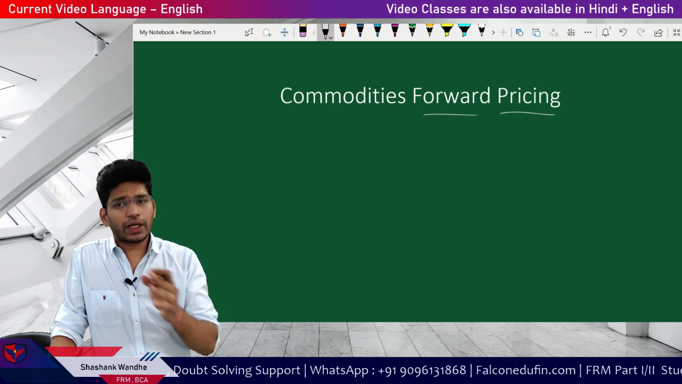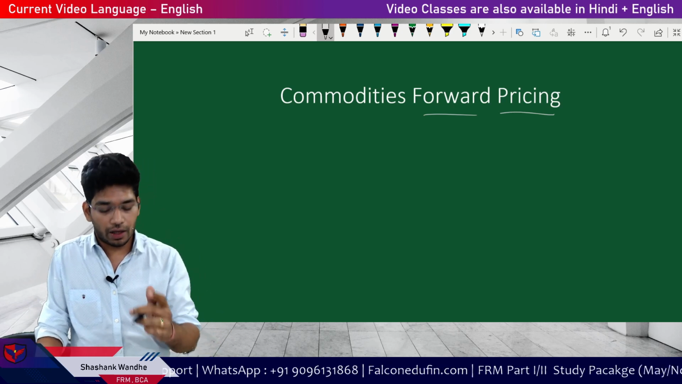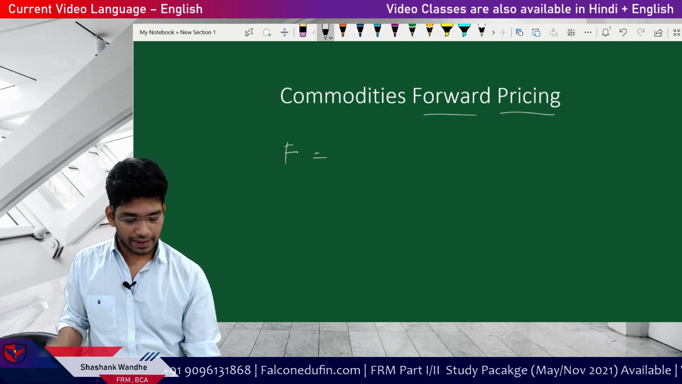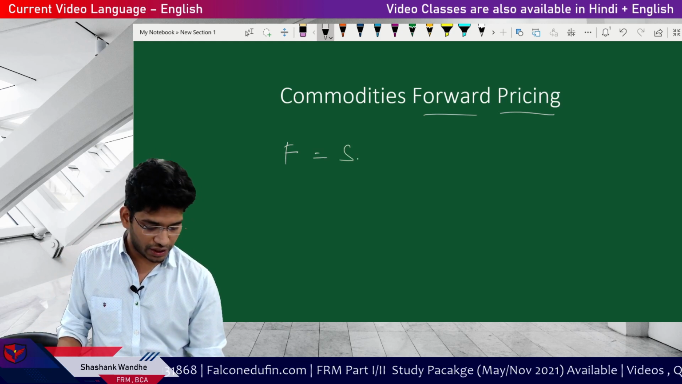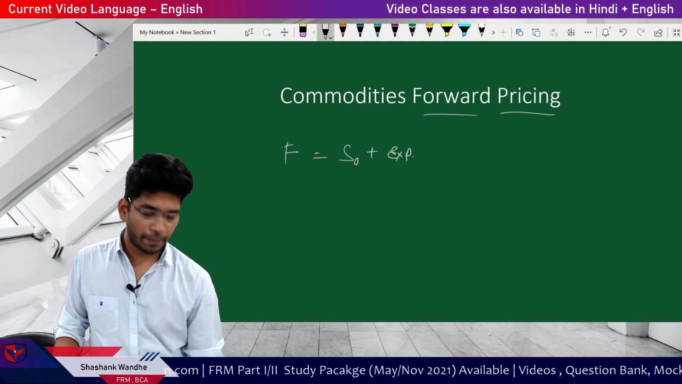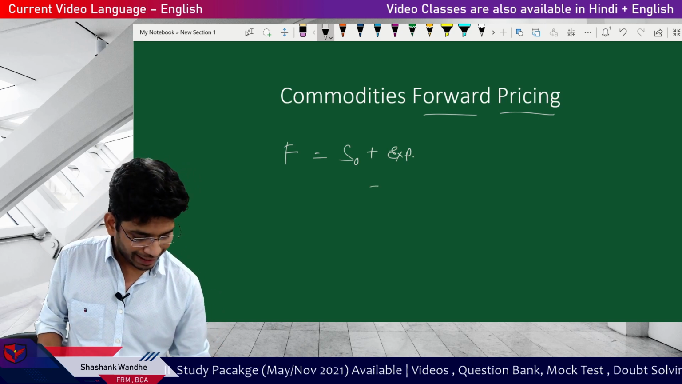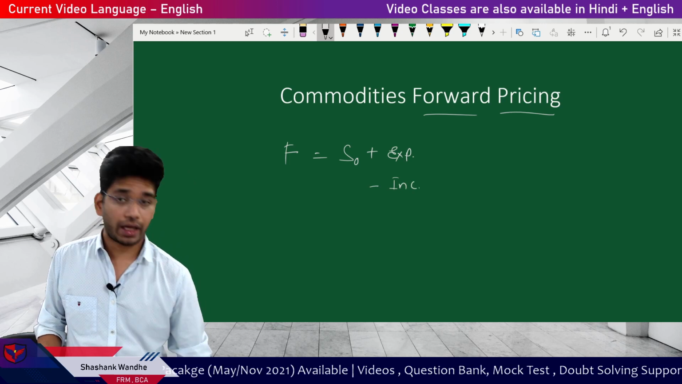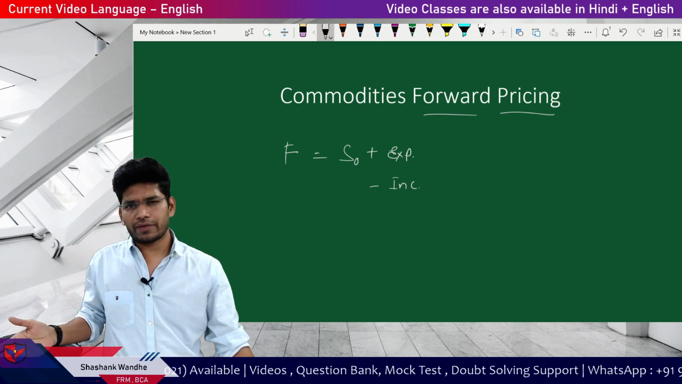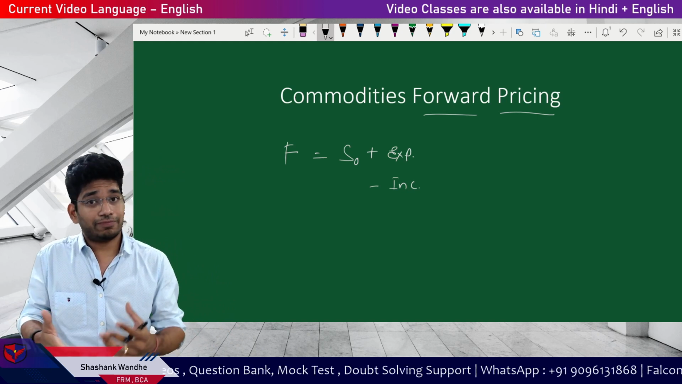If you recall the previous discussion where we talked about forward pricing for stocks, in that chapter I gave you the fundamental principle. The principle was very simple: forward price is equal to spot price, which is S0, plus all the expenses incurred by the commodity owner or the stock owner, less all the incomes earned by the commodity owner or the stock owner. Even in the previous chapter, I used the word commodity because commodity gives you the feel of understanding.